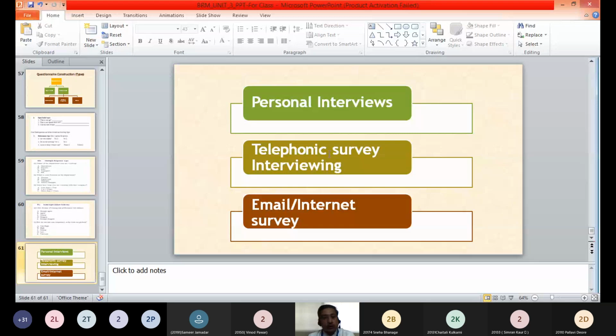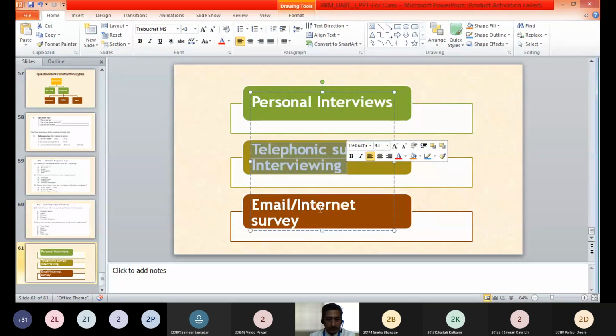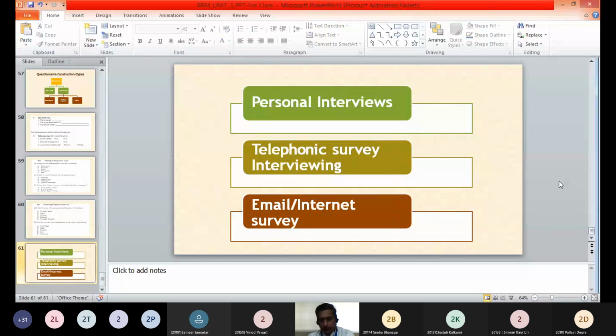Then we go to the second method, telephonic survey interviewing. As the name itself suggests, a telephonic survey means collecting the responses over the telephone. The respondent will be called over the telephone and asked different structured or unstructured questions.